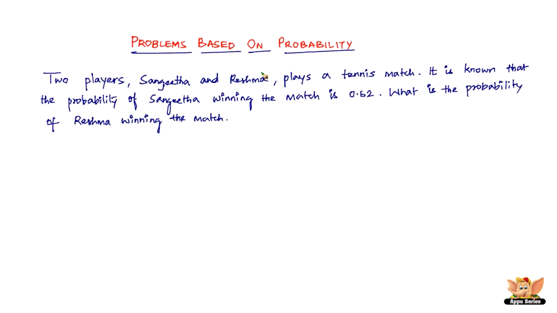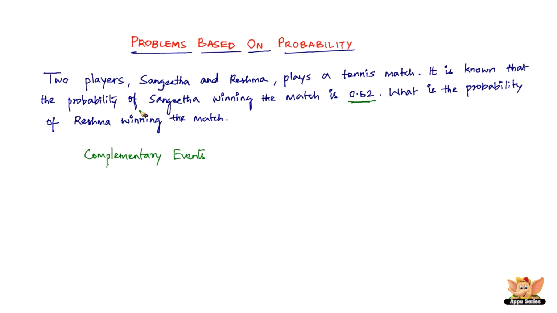Well, this is a very simple problem based on the concept of complementary events. What we have to concentrate on here is that the probability of Sangeeta winning the match is 0.62. They're asking what is the probability of Reshma winning the match. The question can also be put this way: it's the same thing as asking what is the probability of Sangeeta not winning the match, because when Sangeeta doesn't win the match, Reshma wins the match, right?